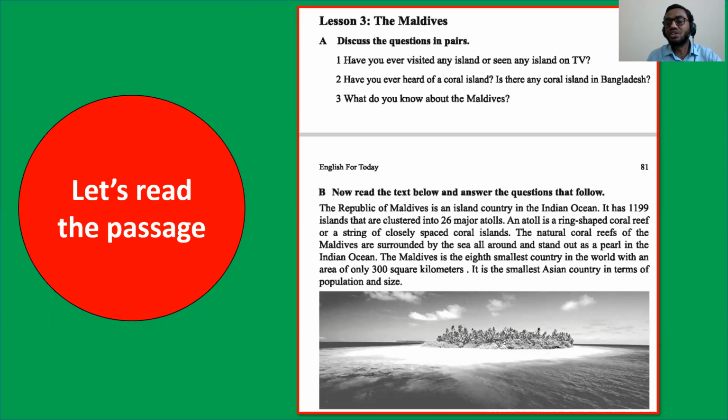If you read the passage very well, then you can discover that the number of islands in the book is given here as 1199, but in Google we can see some other numbers. But you can write any one. Okay.